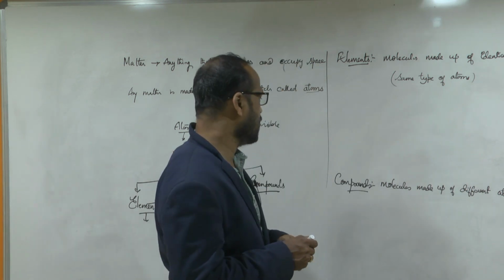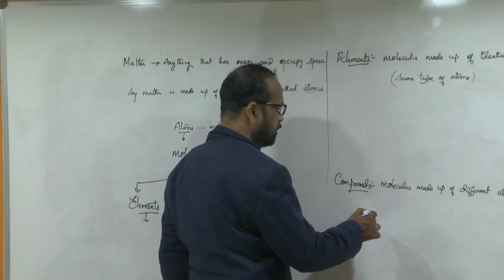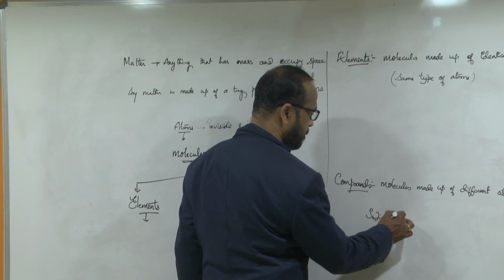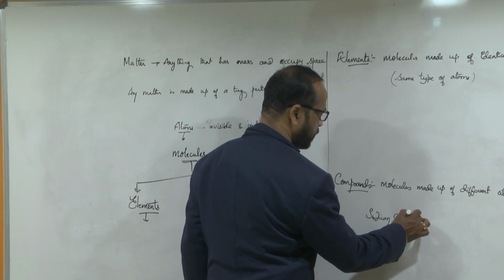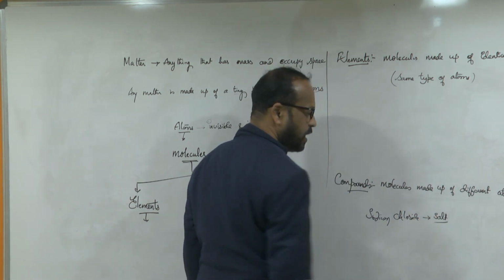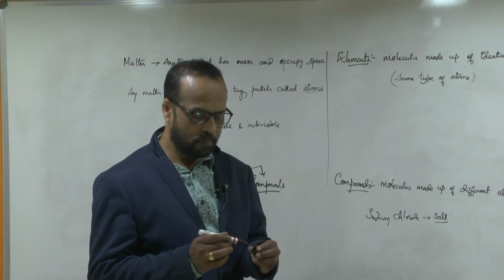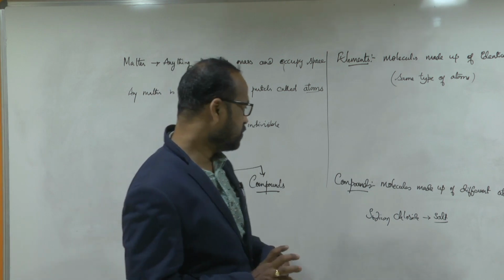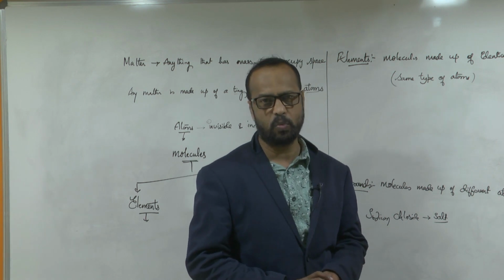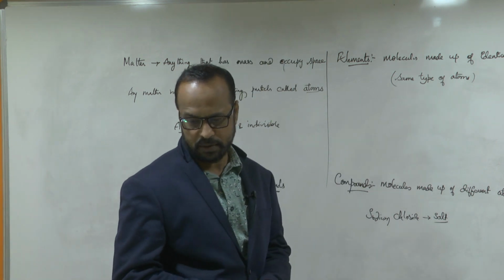For example, a simple example, sodium chloride. Do you know sodium chloride? Sodium chloride means salt. In our house we use salt while cooking curries. That salt's chemical name is sodium chloride.